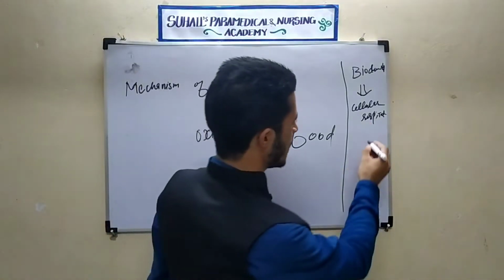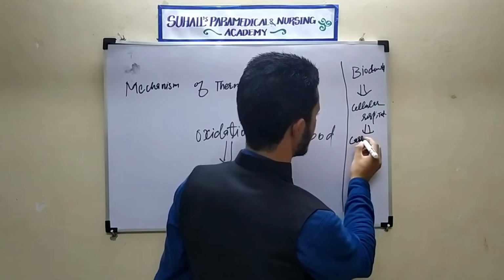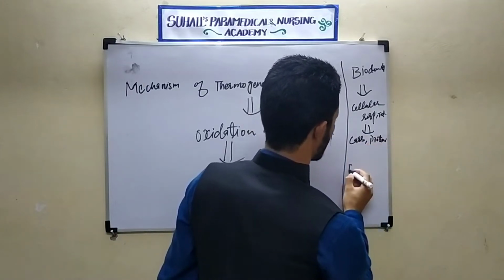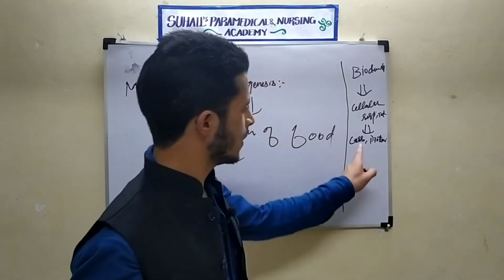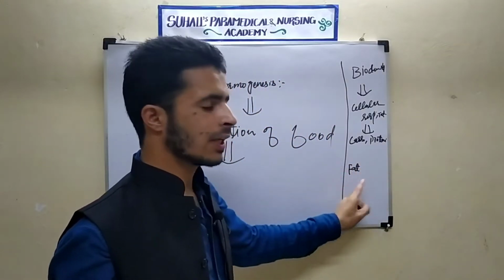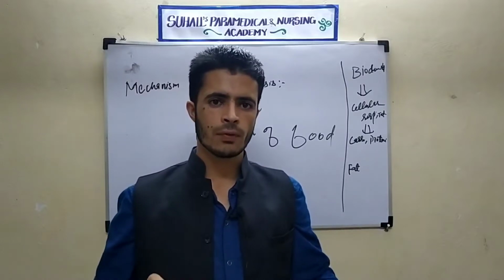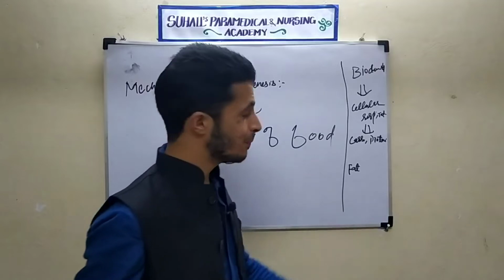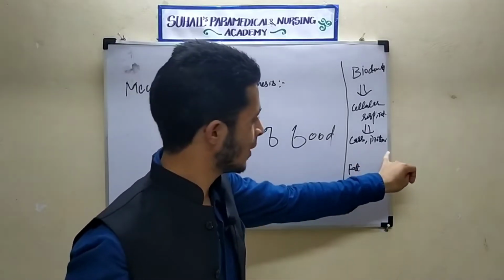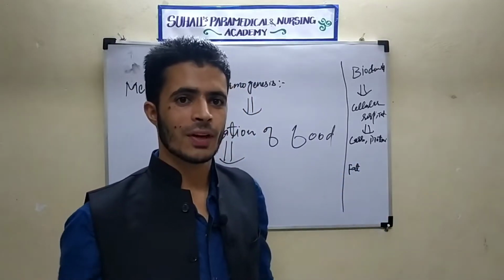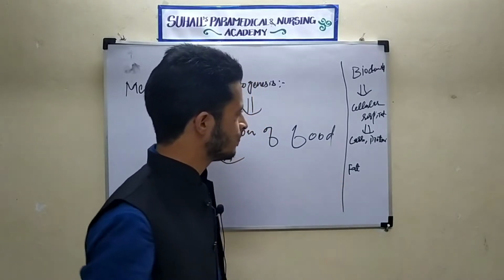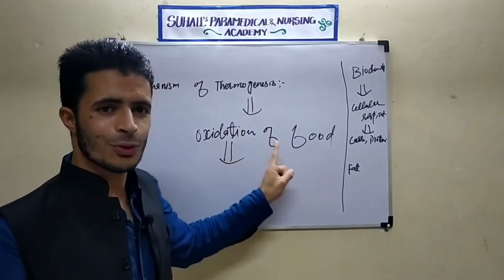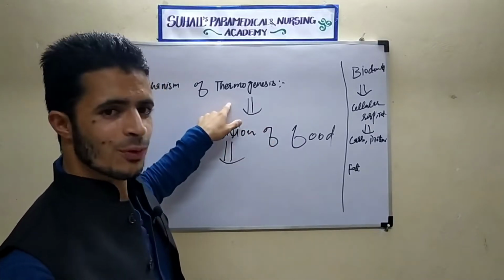Which food is broken down? Either carbohydrate, or protein, or fat, depending upon the situation. If there is availability of carbohydrate, the body will use the carbohydrate. If there is no availability of carbohydrate, then the body will use either protein or fat, depending upon the availability. Oxidation of food is responsible for thermogenesis.